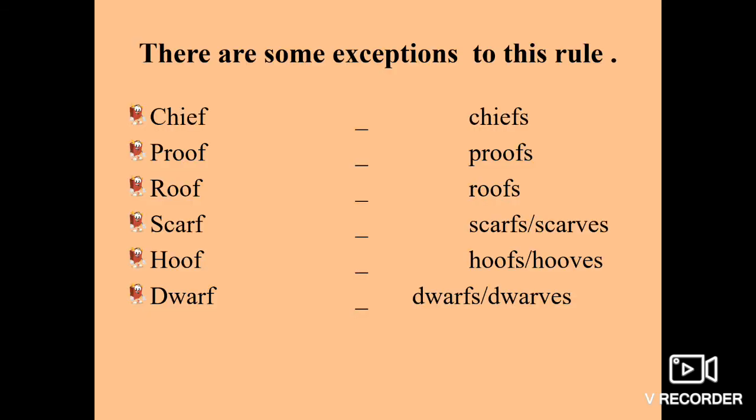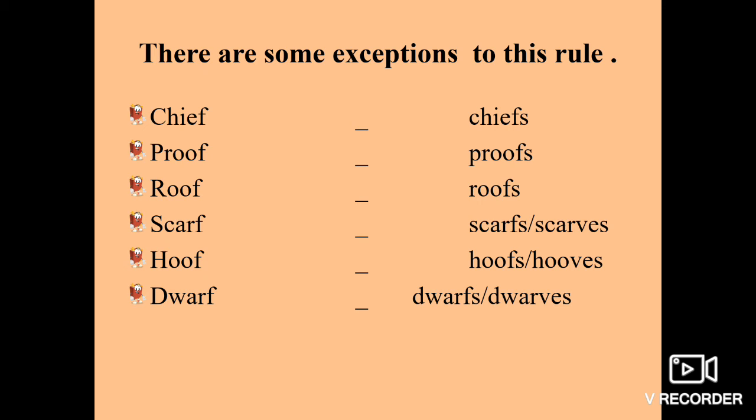Now students, in rule 4, what you have studied is that if a word or a noun ends with F or FE, you will have to remove F and add VES to make it plural. So there are some exceptions also in these rules. For example, chief. The word chief also ends with the letter F, but its plural doesn't add VES. Chief will become chiefs. Proof will become proofs. Roof will become roofs.